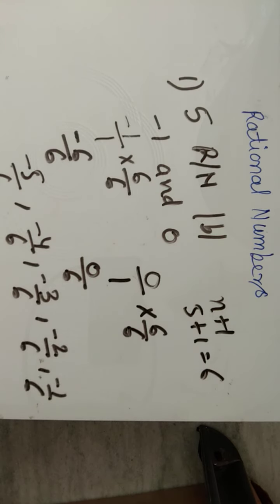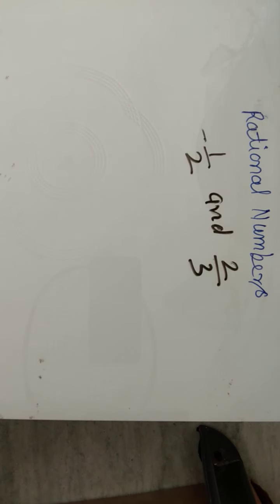Now if the question is in the form of a rational number, that is in the form of p upon q, in that case how will you find the rational numbers in between? Now see, in this question you have to find 5 rational numbers in between. So for that, first of all you have to equalize the denominators.